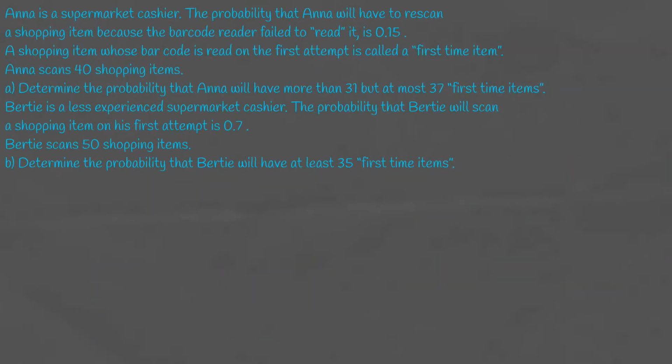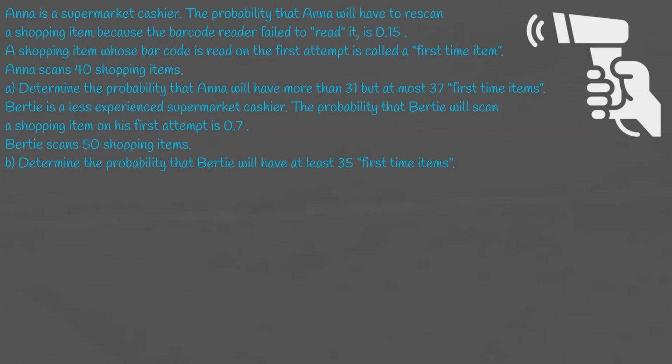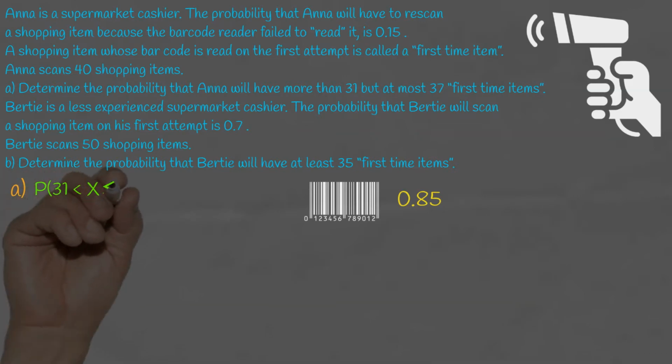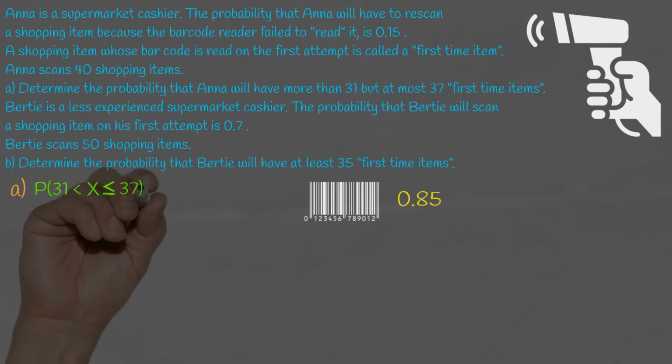In the next question, we're told that the probability that Anna will have to rescan an item is 0.15. This means if the barcode is read successfully, a first-time item, the probability is 0.85. We want to find the probability that after scanning 40 items, she has more than 31, but at most 37 first-time items. This means we need to find the probability that x is greater than 31, but less than or equal to 37.